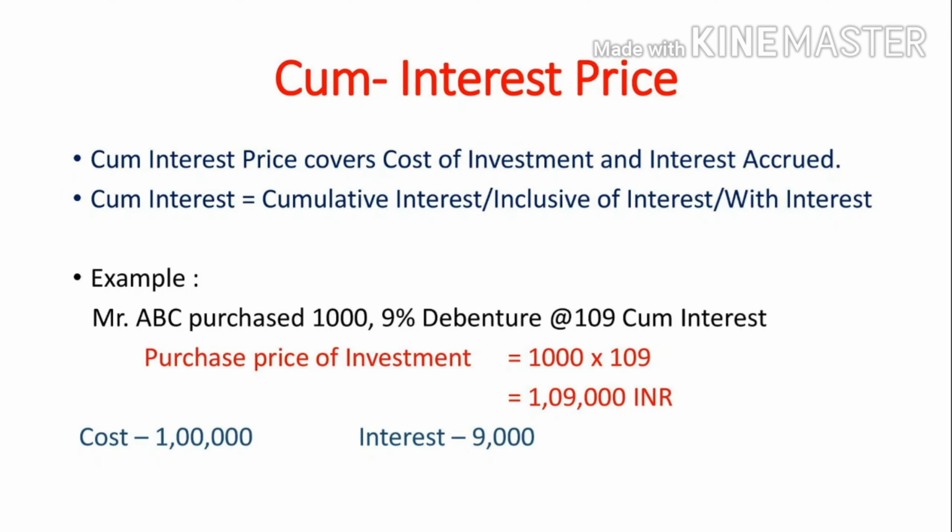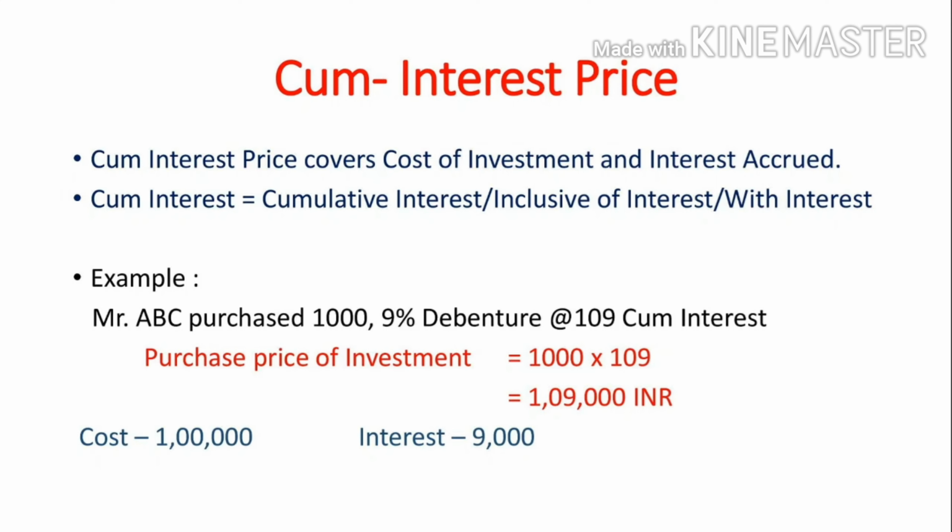Let's take an example. Mr. ABC purchased 100 9% debentures at 109 cum interest. It means that 109 includes cost and interest also. 9% debenture is given. It means the rate of interest is 9% and face value is 100.